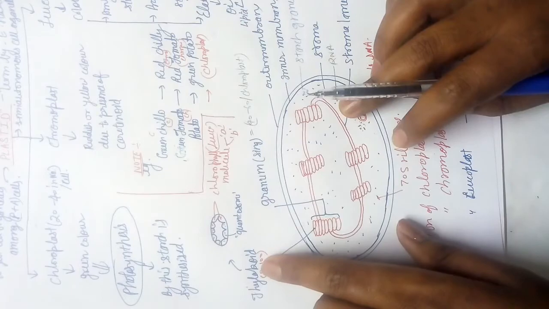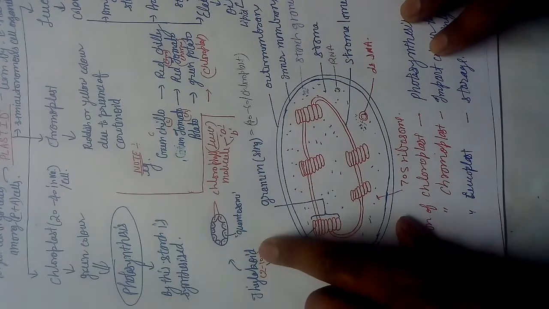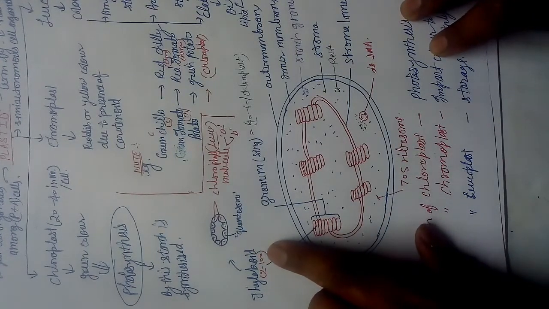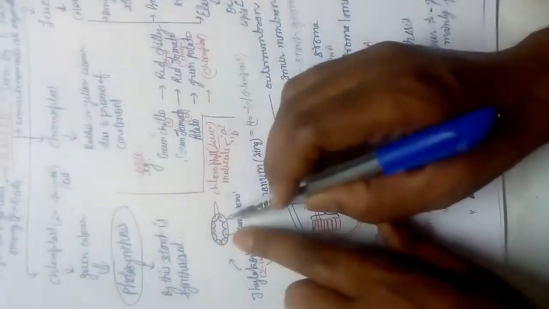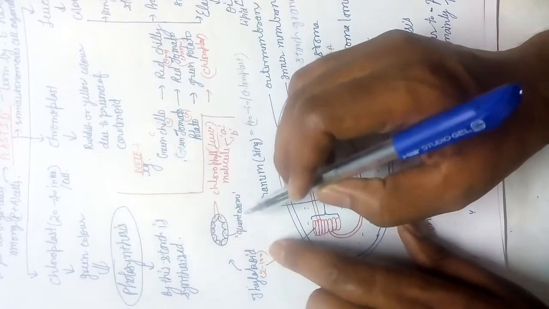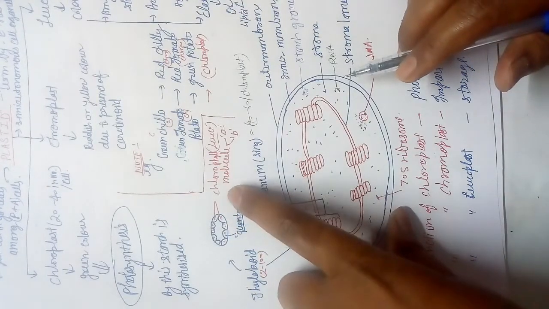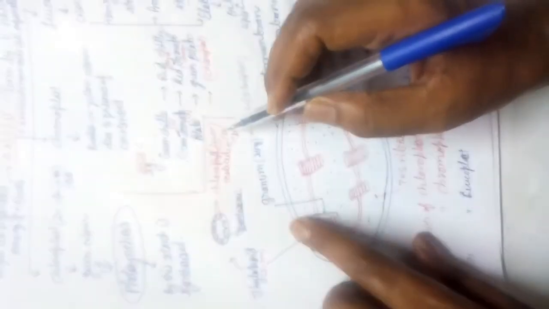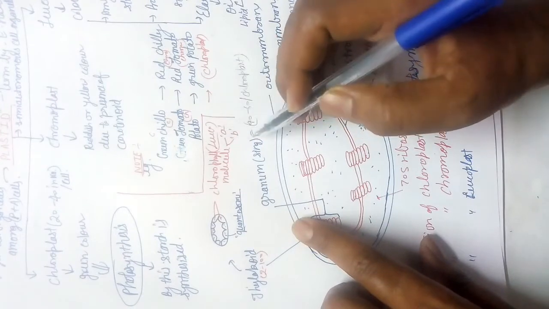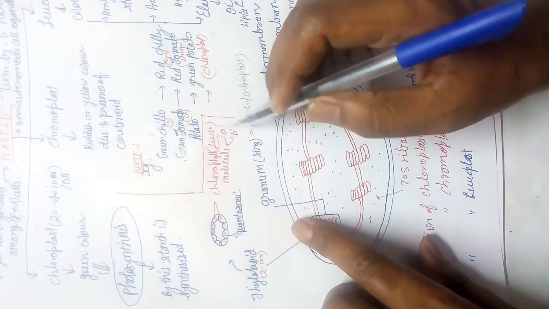And if we see the structure of the thylakoid, then this thylakoid has some very small structures inside, known as quantasomes, and quantasomes contain chlorophyll, nearly 30, 40, 50 molecules of chlorophyll. This chlorophyll molecule is mainly of two types. It is of 7 types, but here in your class 9th standard, A and B.